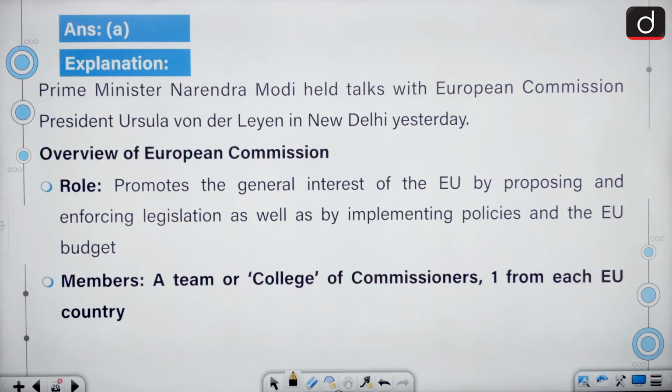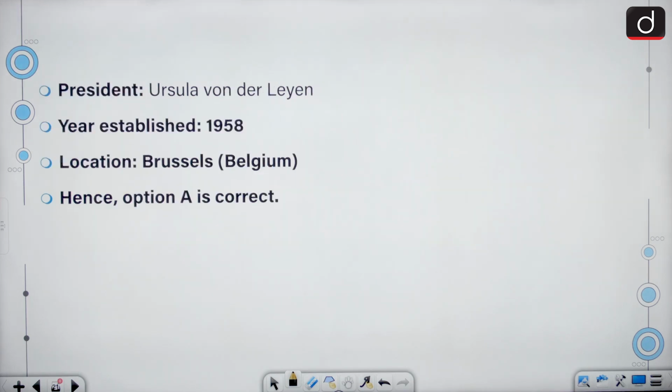Prime Minister held talks with European Commission President Ursula von der Leyen in New Delhi yesterday. The role of the European Commission is to promote the general interest of the European Union by proposing and enforcing legislation as well as by implementing policies and EU budget. Members consist of a team or college of commissioners, one from each European Union country. President is Ursula von der Leyen and year of establishment is 1958, not 1999. Location is at Brussels, Belgium.